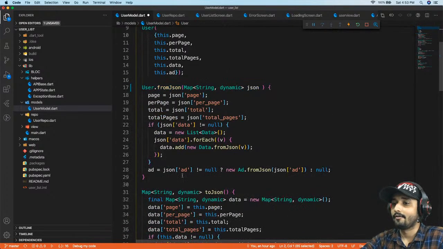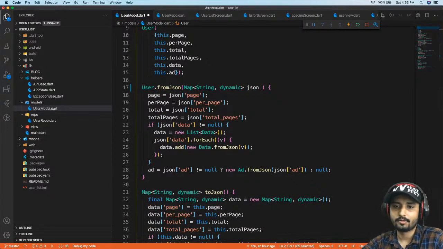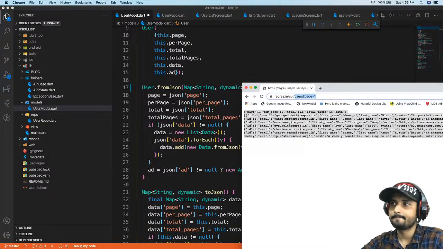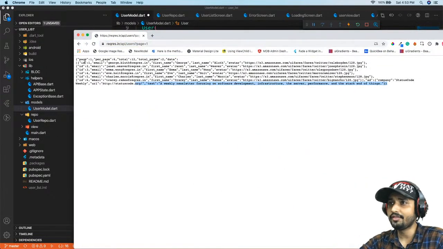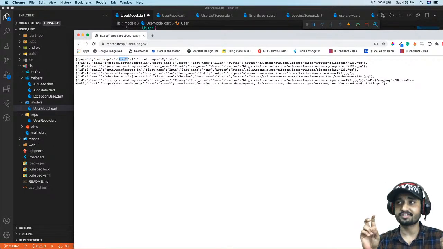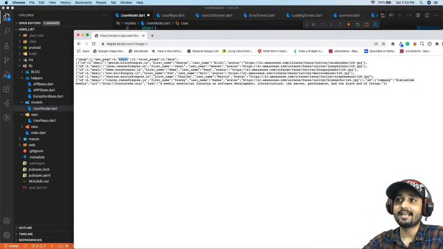Now, right over here inside our browser, just take a look. On the left hand side, that is always a string: page, per page, total. You can see everything is in double quotes. So on the left hand side, everything is a string.